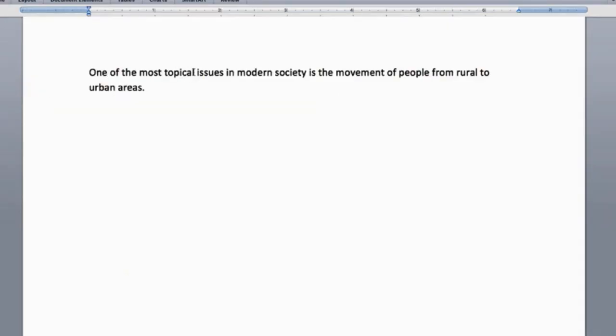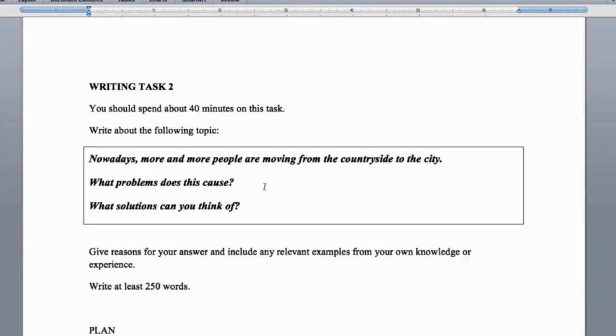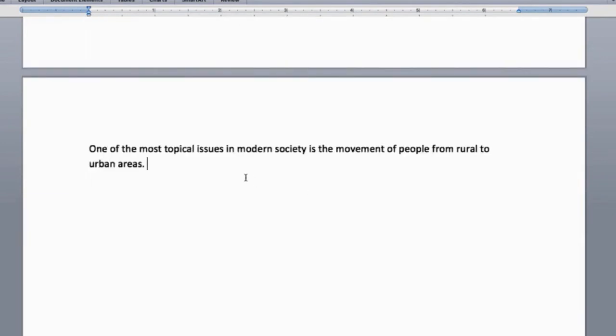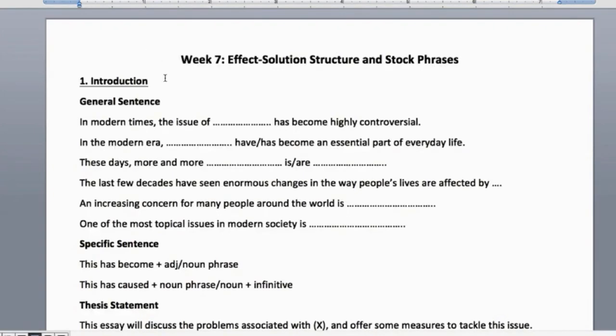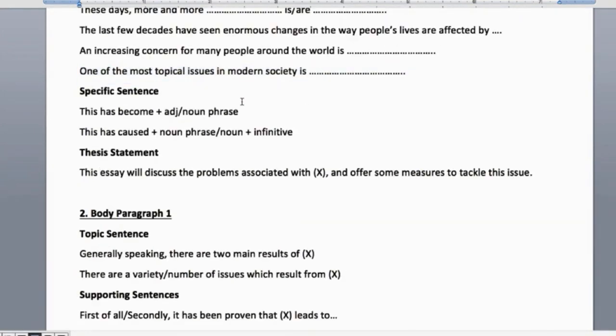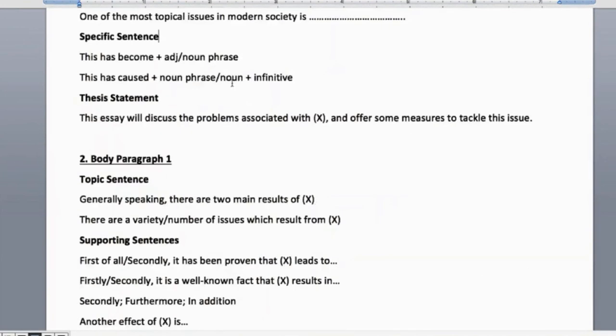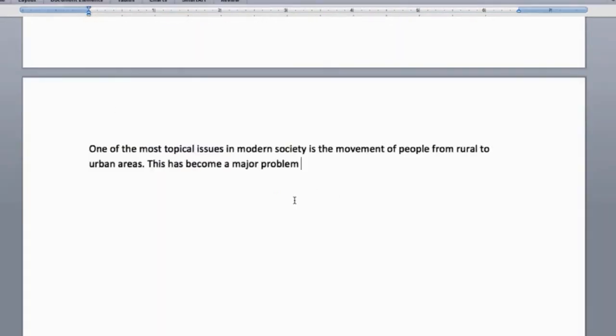Right, so I've said one of the most topical issues: modern society, movement of people from rural to urban areas. I paraphrased this. People are moving from the countryside to the city. Just made a nice paraphrase. Great, next. Now this is with cause effect solutions, something like that. This has become, or this has caused, but we're going to talk about causes, so let's just say this has become a major problem. A major problem, fine, but let's add a bit more: for municipalities and city dwellers.